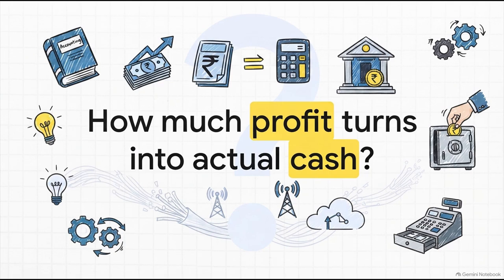So here is the central question we're answering today. When a company boasts multi-billion rupee valuations, it is so easy to get totally lost in the top-line hype. But we're peeling back the layers of Jio's accounting to see how much of their reported profit actually turns into cold, hard cash in the bank. And crucially, we need to know how much of that cash has to be immediately reinvested just to keep the lights on and the network running.